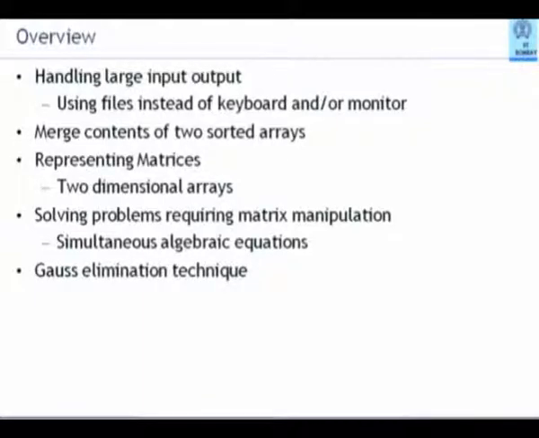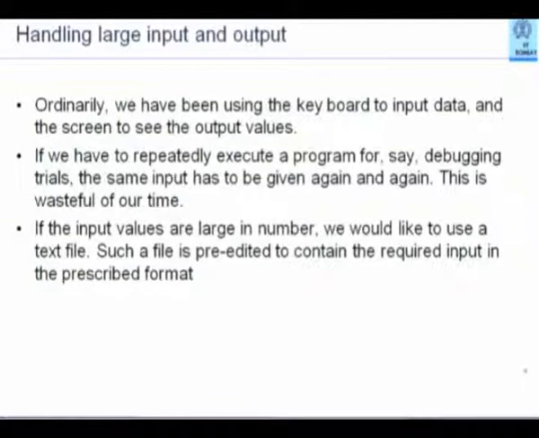Additionally, we'll look at a new algorithm for merging two sorted arrays. I'll comment on how this becomes extremely important in building efficient sorting procedures. So first, we look at handling large input and large output.